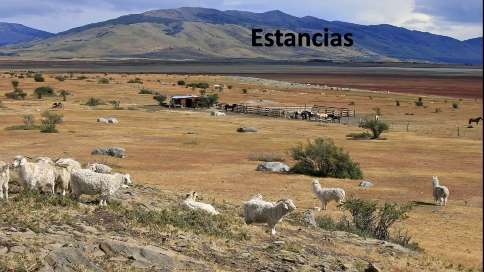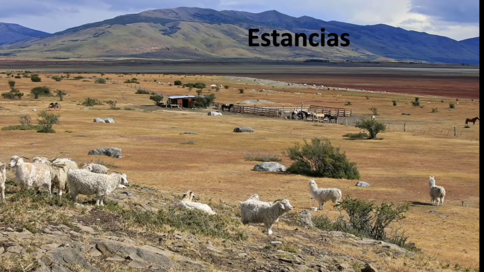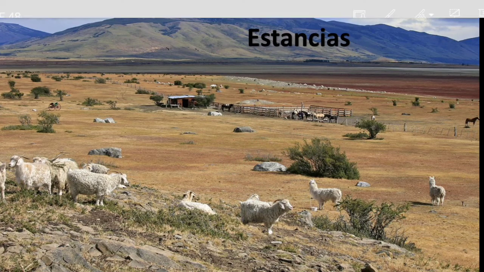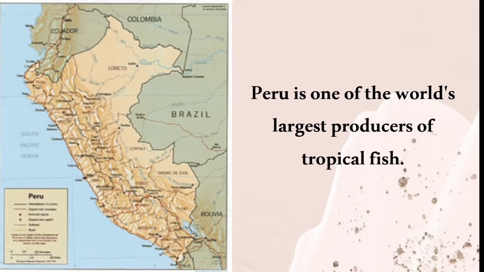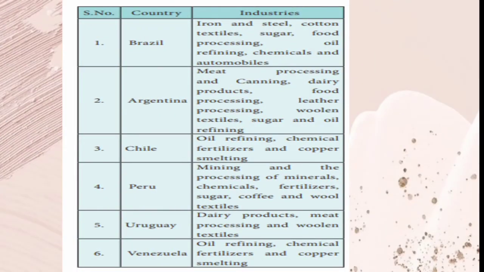And also estancias. So estancias means the sheep rearing people. So estancias are the sheep rearing people. So estancias means the breed raised on a large pasture land. So the breed means the sheep which was raised on a large pasture land are called estancias. And also Peru is one of the world's largest producers of tropical fish. So Peru is the largest producer of tropical fish, which is located in South America.